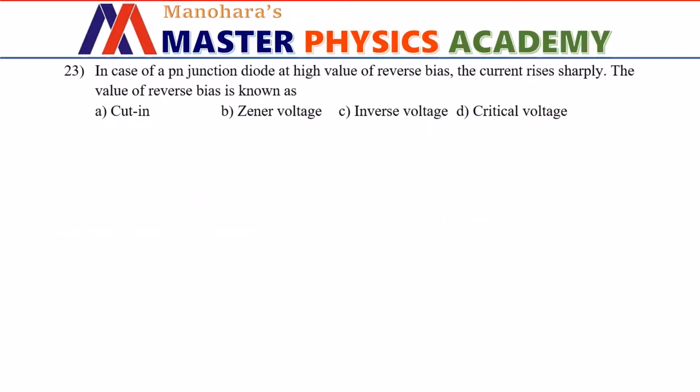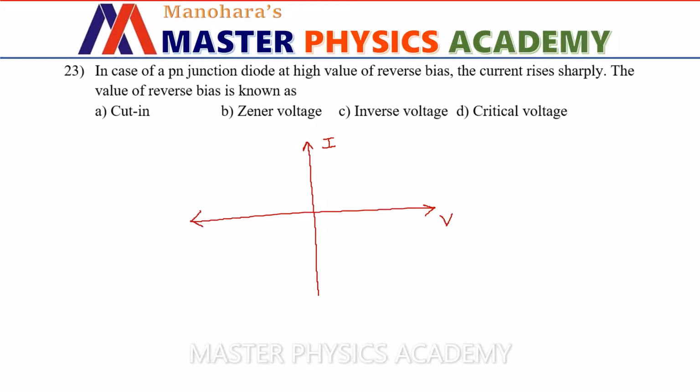In case of a PN junction diode at high value of reverse bias, the current rises sharply. The value of reverse bias is known as what? Let us draw the VI characteristic graph for the given PN junction diode. Along the y-axis, we will take current through the diode. Along the x-axis, we will take voltage across the diode. Since it is a reverse bias diode, we will be using the third quadrant.